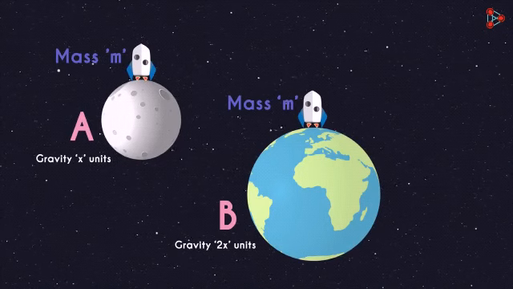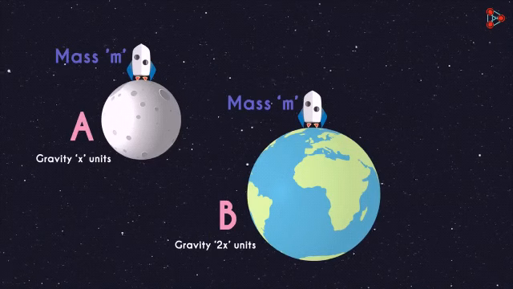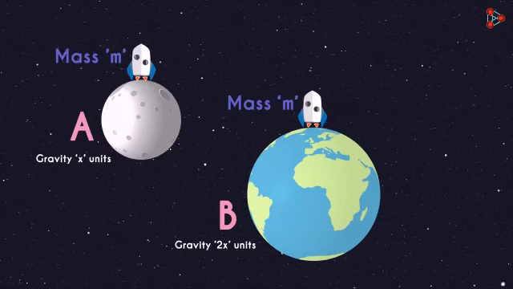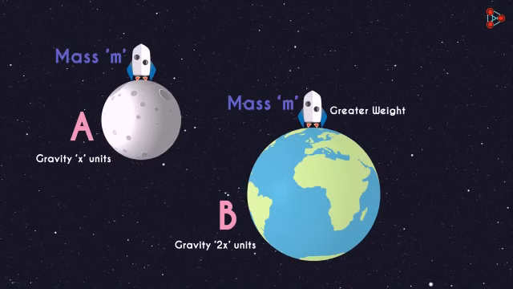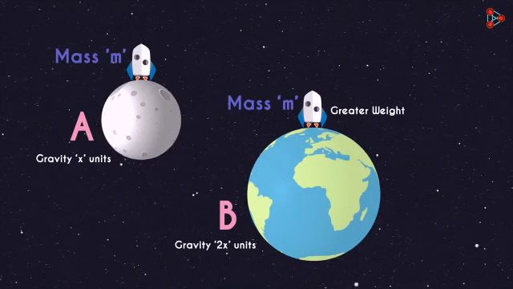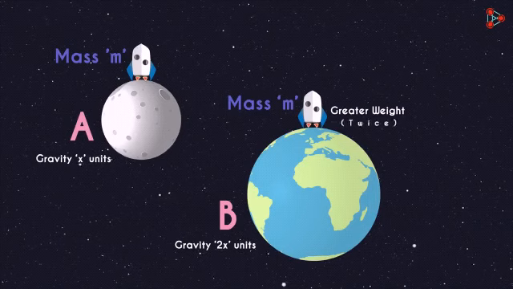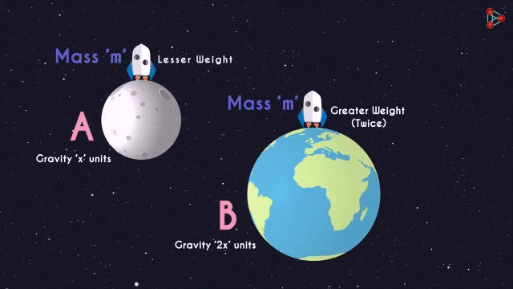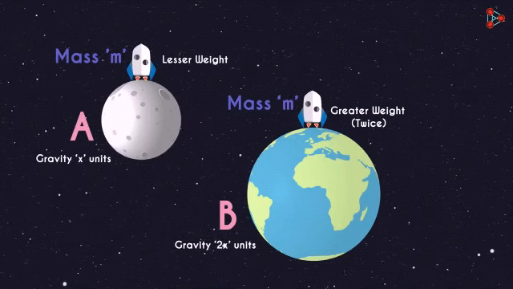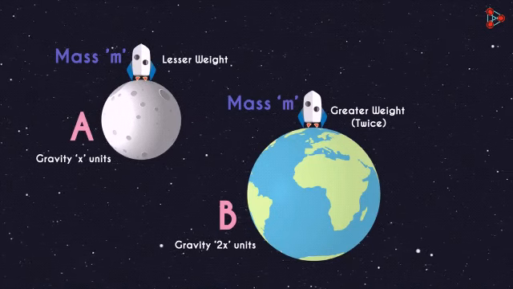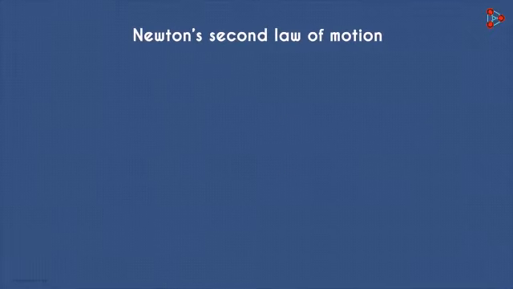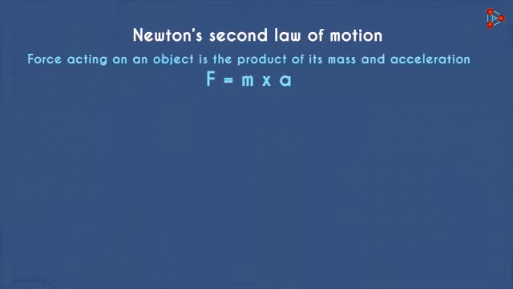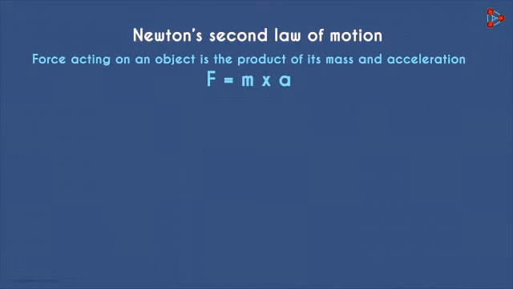Now understand this well. The mass of the object will be m at both the places, but the weight of the object will be greater at place B because the pull of gravity is stronger. As the gravity is twice as big, the weight of the object will be twice as much at place B as compared to place A. So the weight of an object is a measurement of gravitational force acting on it. How can we understand weight using a formula? We know Newton's second law of motion, which says that the force acting on an object is the product of its mass and acceleration.